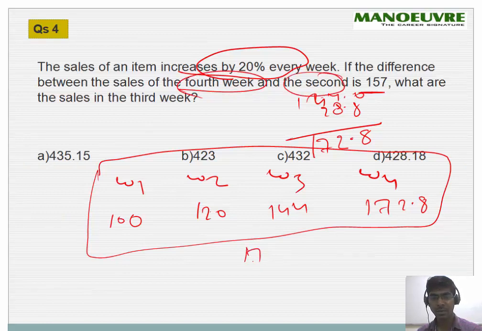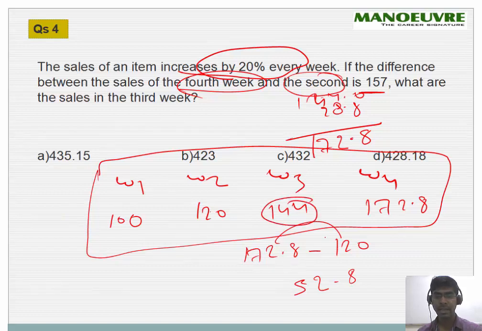Fourth week is 172.8 minus second week 120. This difference will give me 52.8, and this is equal to 157. What are the sales in the third week? The third week was 144. So according to us the difference is this, but according to the question the difference is 157.